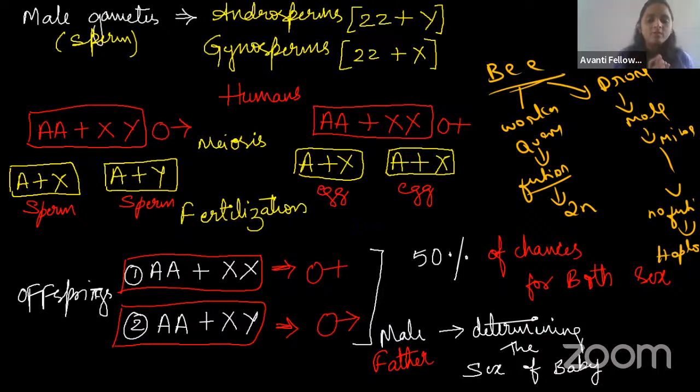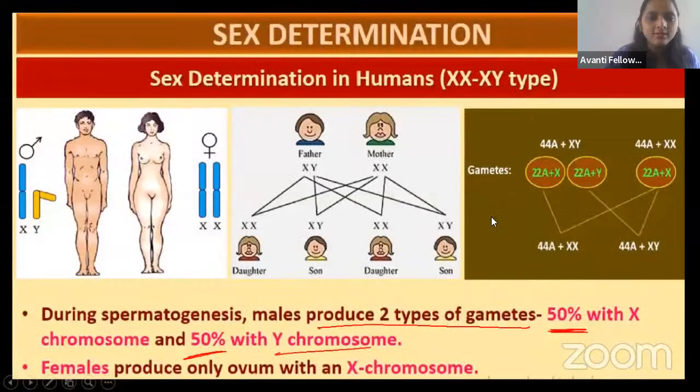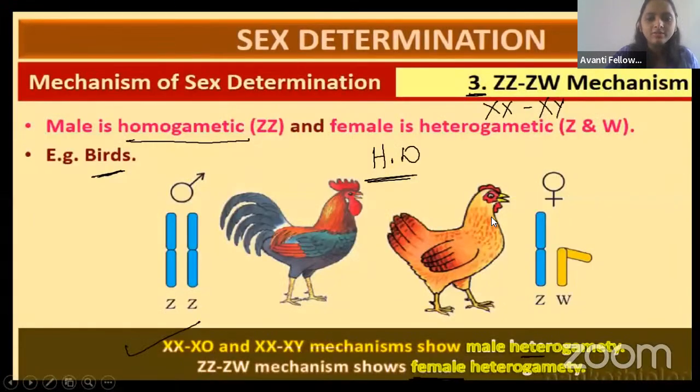One more thing you have to remember here: the female will undergo meiosis for producing the gamete, whereas the male will undergo mitosis to produce the drone. So there is no father and there is no son. There is a grandson, and the grandfather is present. Okay, guys, fine. So all these things we have studied.